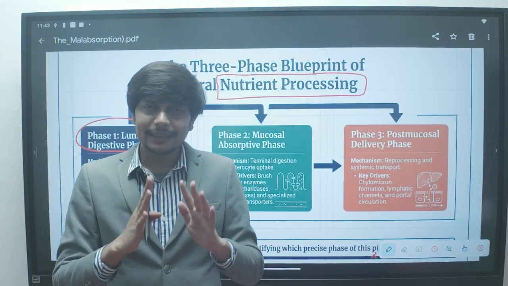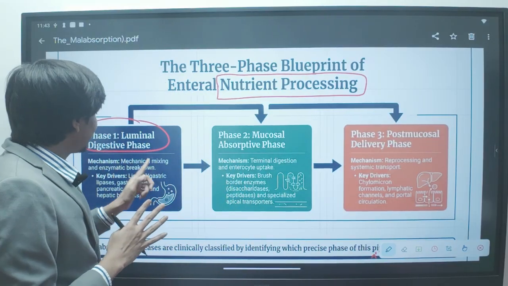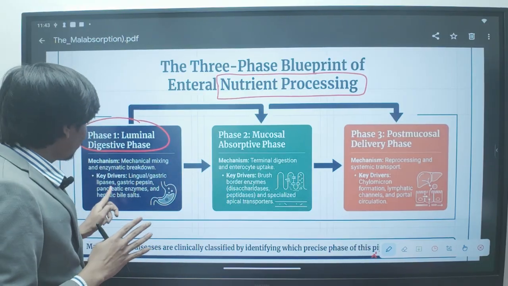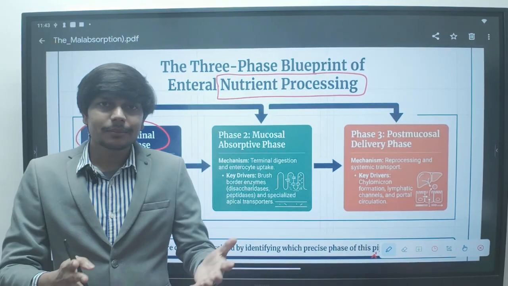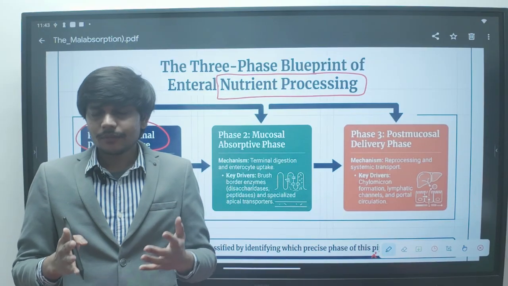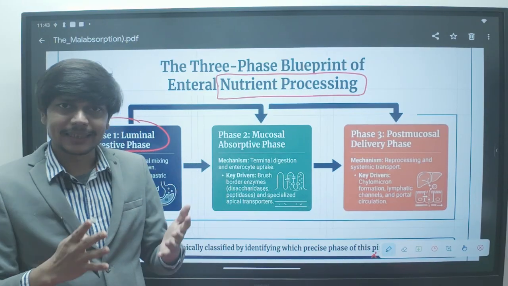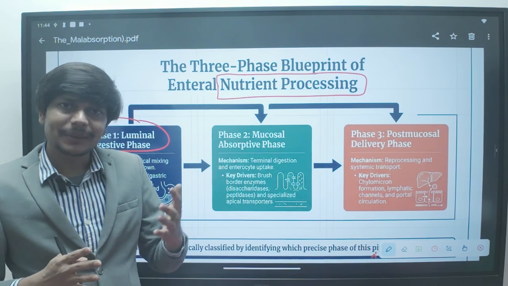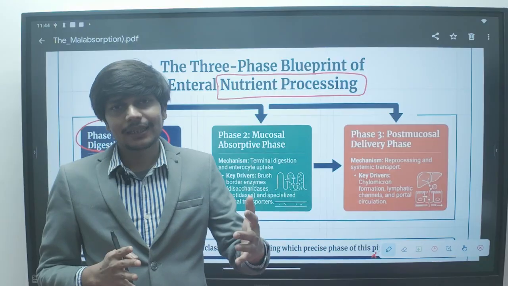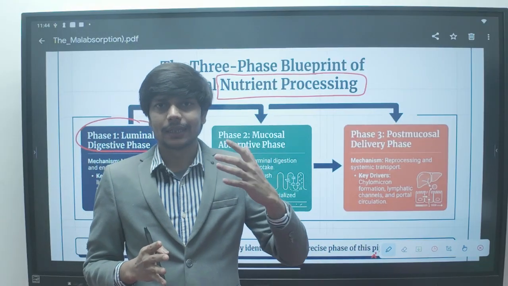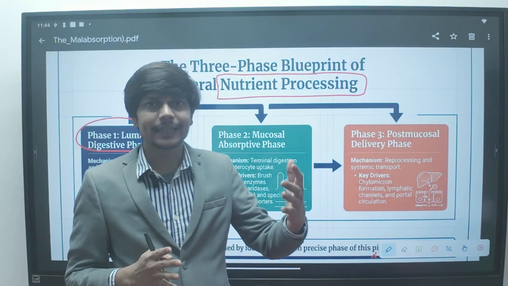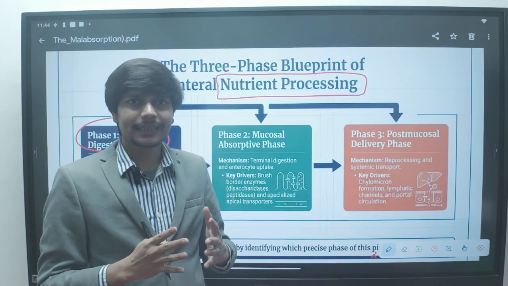So if there is any problem in any of this, let's suppose there is a problem in the pancreas, pancreatic enzymes are not being secreted in the duodenum, will the patient be able to digest fat? No, because of absence of pancreatic lipase, the patient will not be able to digest fat, and the patient will have steatorrhea. Steatorrhea, that is the fat in the stool. We will describe what is steatorrhea and its definition.